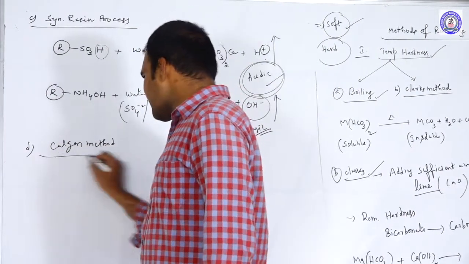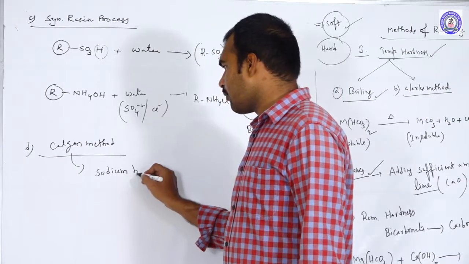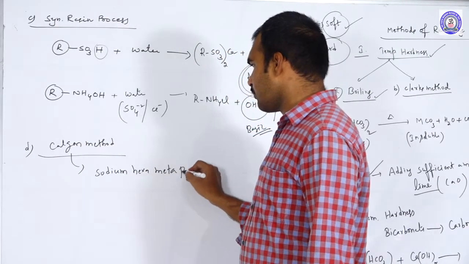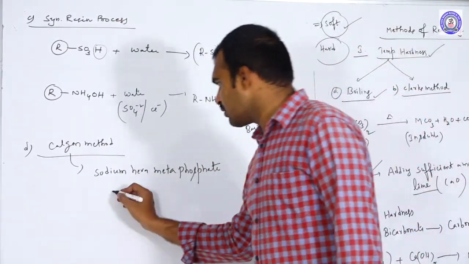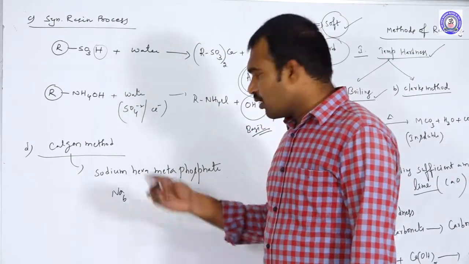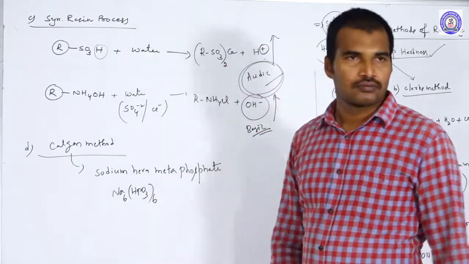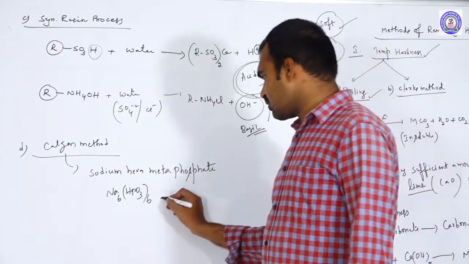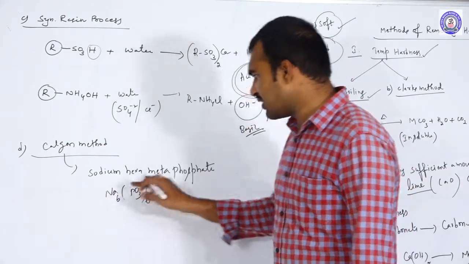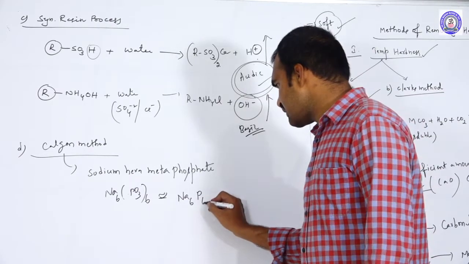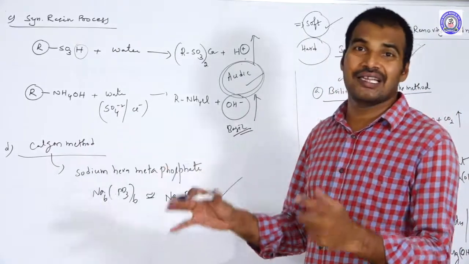Calgon method. What is Calgon? Calgon is nothing but sodium hexametaphosphate, that means Na6 (PO3)6. This we can also write as Na6P6O18. Na6P6O18 we call Calgon.